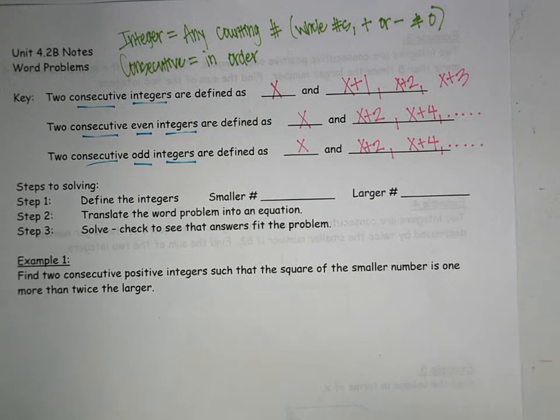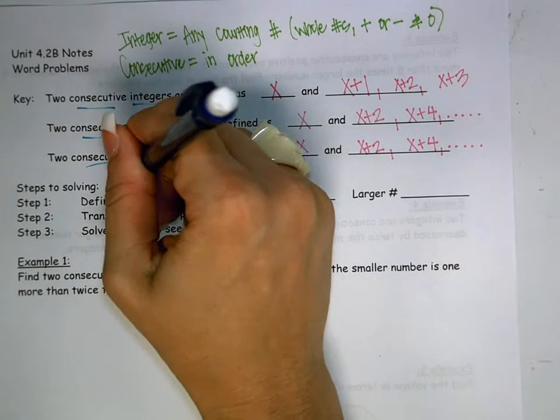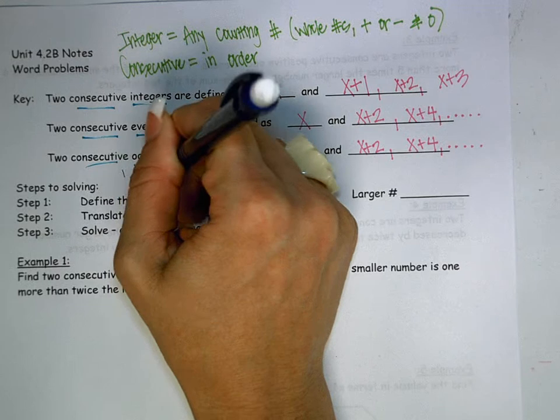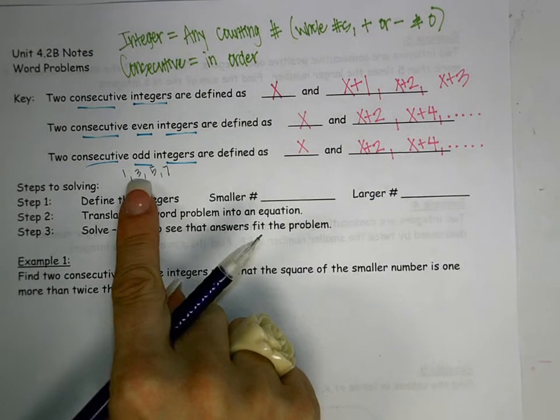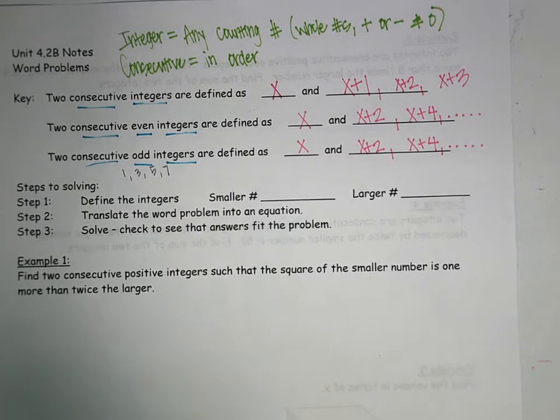Think about it: odds, like I wrote them, 1, 3, 5, 7. They can still be odd numbers, but they are 2 apart. So x is your first odd number. Then if you get to the next one, you would count by 2s.